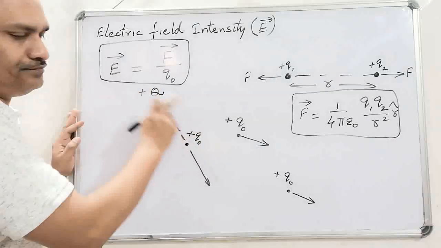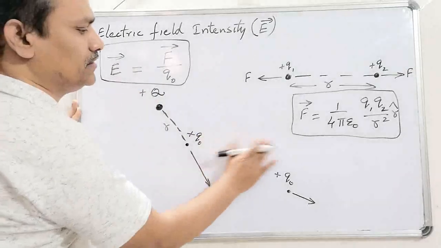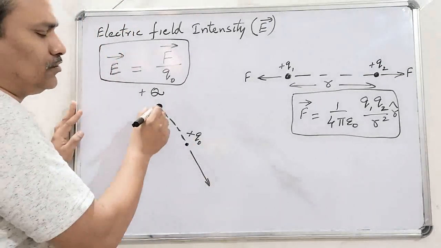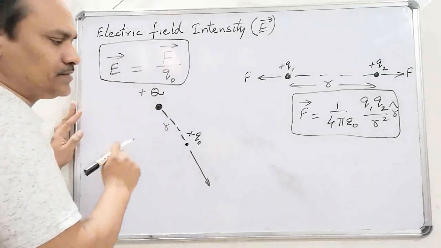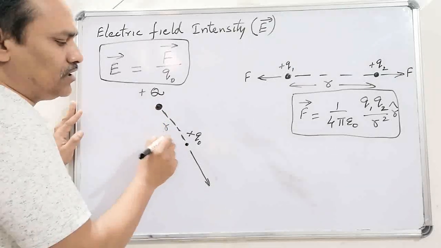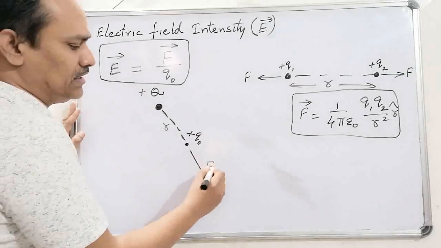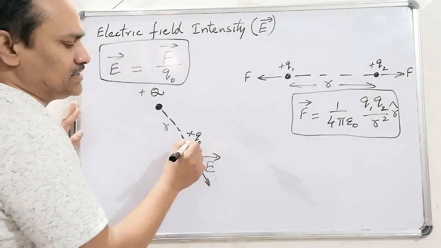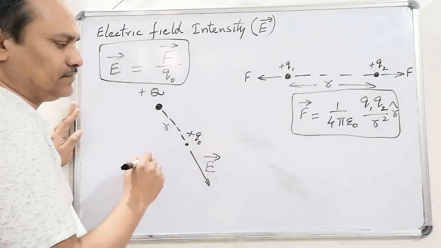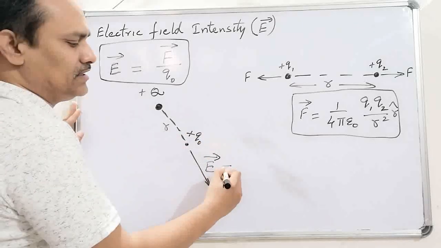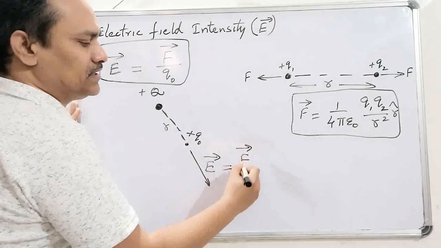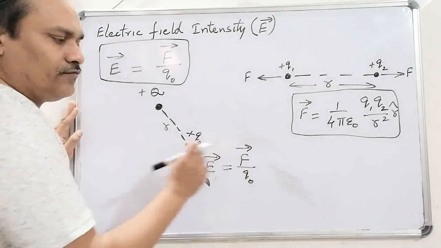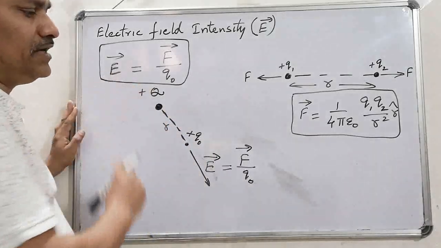Look at this diagram. Forget about these two. In this diagram, we took a point charge capital Q at a point in space, and at a certain distance small r, we need to know the electric field intensity. For that, we need to place a test charge at that point, and we need to find the force experienced by that test charge at that point. So using this formula, we can find the electric field intensity.